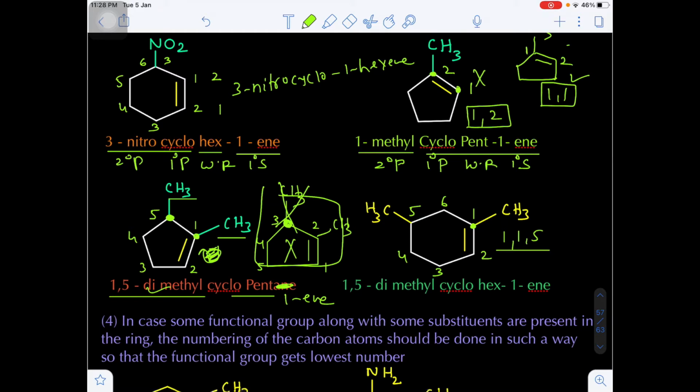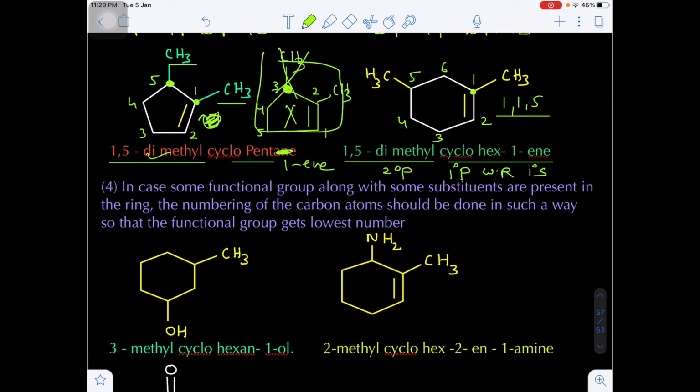So 1, 1, 5. On the first carbon and fifth carbon, two methyls are there. That's why 1,5-dimethylcyclohex-1-ene. Are you getting my point? 1,5-dimethyl is the secondary prefix, cyclo is the primary prefix, hex is the word root, ene is the primary suffix. Here also there is no secondary suffix, that is, no functional group.